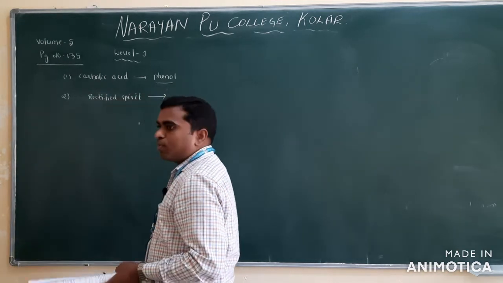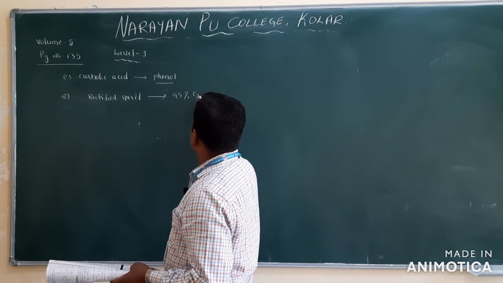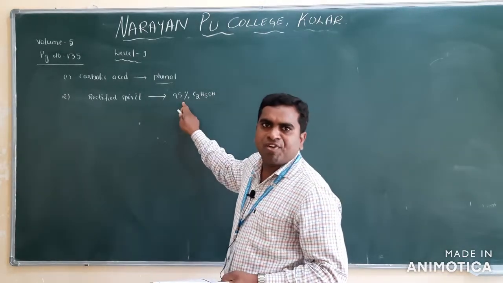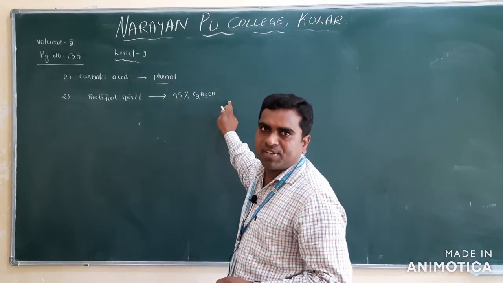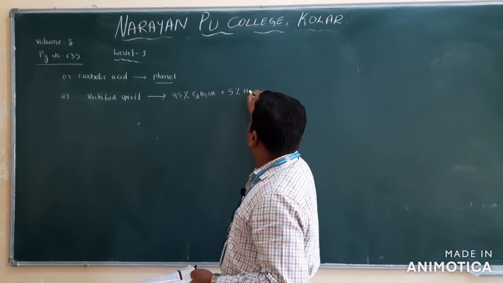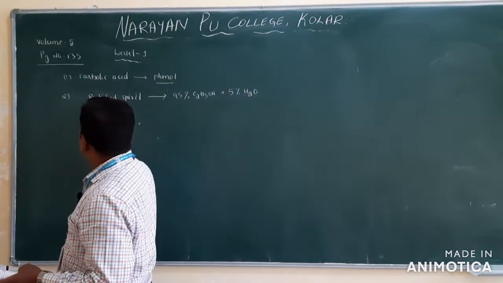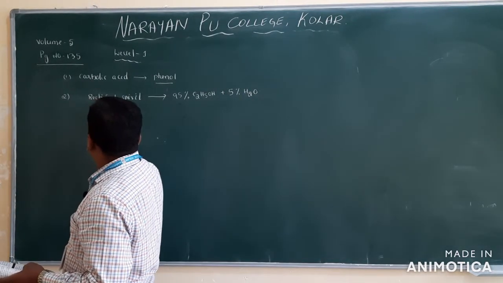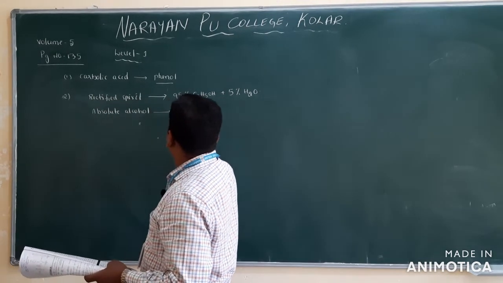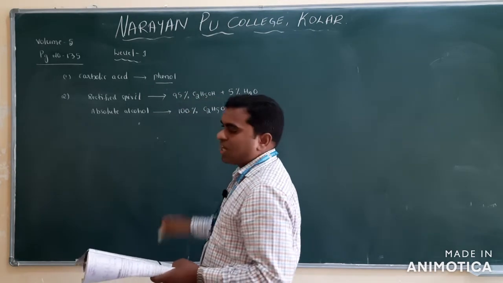The composition is 95% ethanol, C2H5OH, and in some books they have given 95.5% and 4.5% water. It is also no problem, you can take 5% water. This we call rectified spirit. Another one is absolute alcohol. Absolute alcohol means 100% ethanol, as you already know.